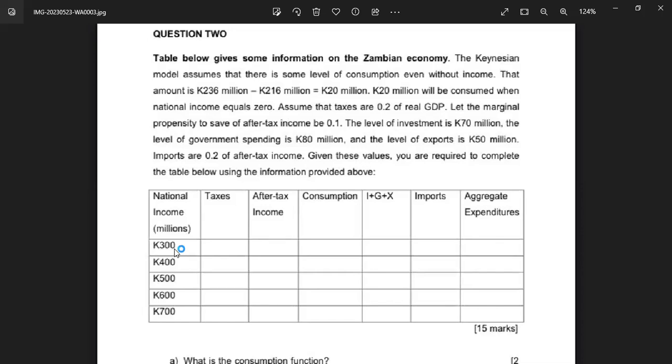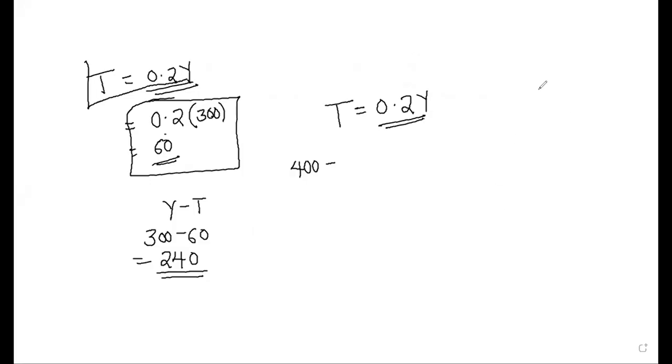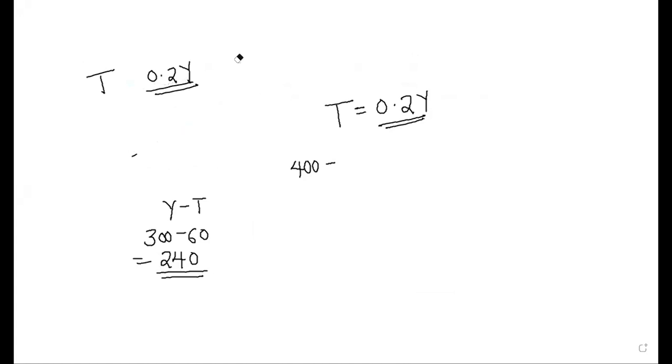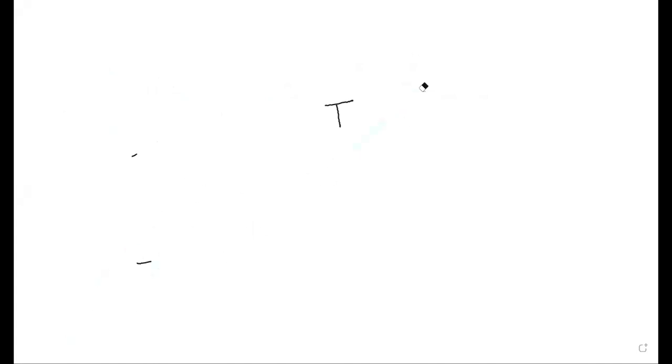To find the consumption function, we know that consumption is made up of two things. So here's how we come up with the consumption function. We know that C, the consumption function, is equal to A plus CY.